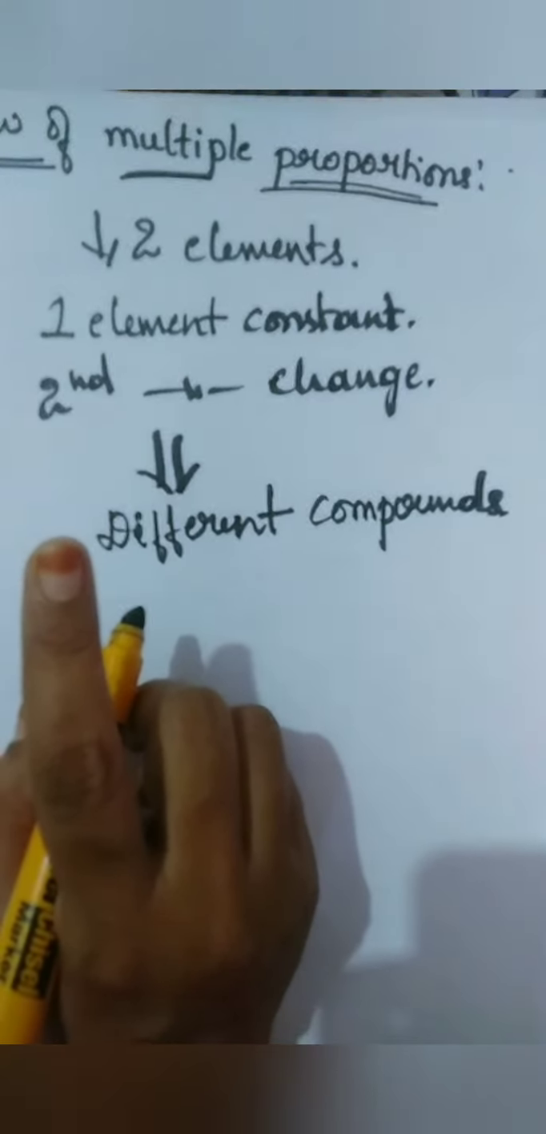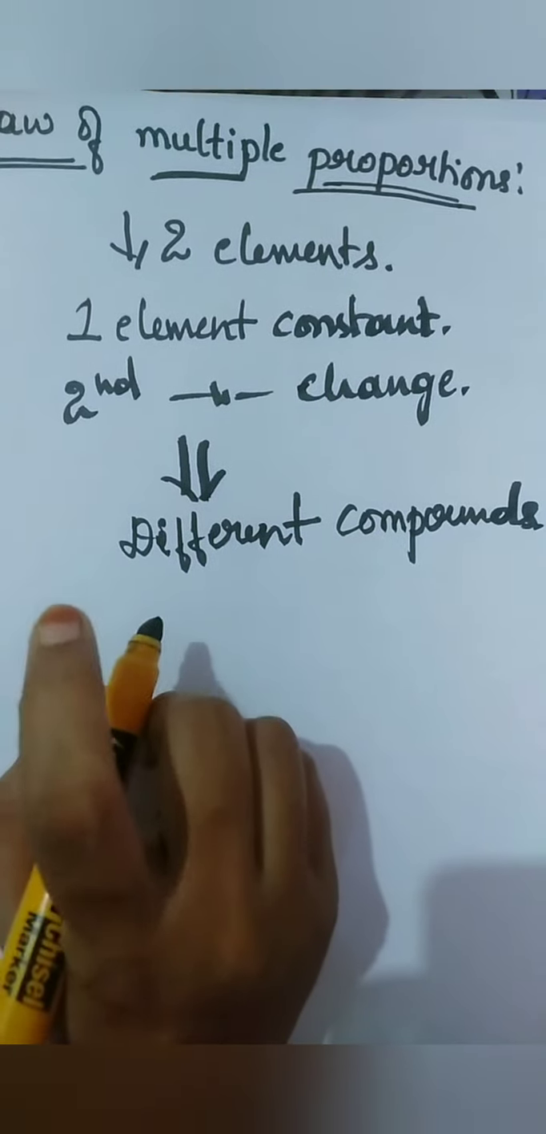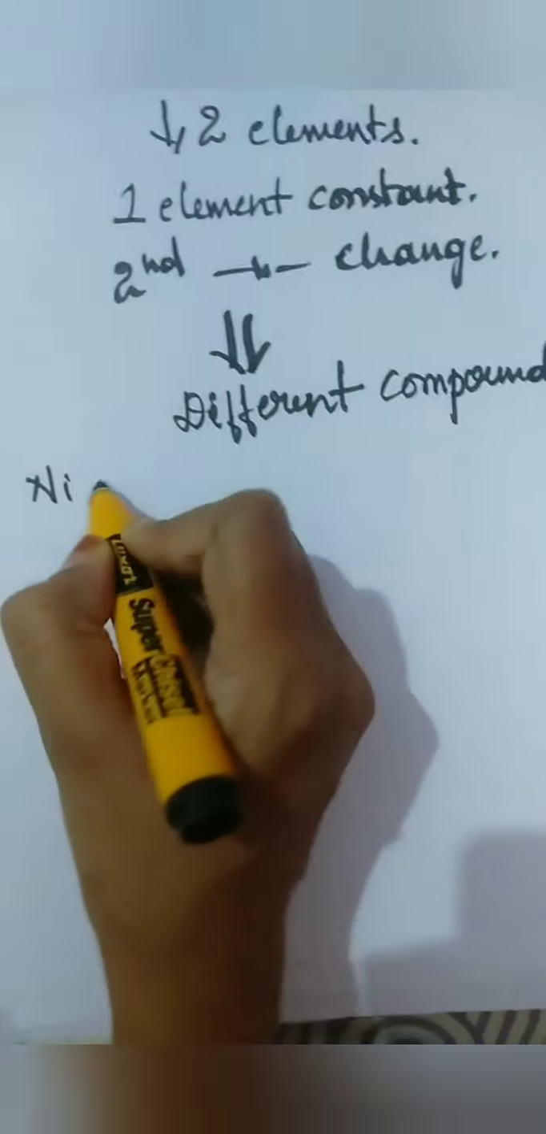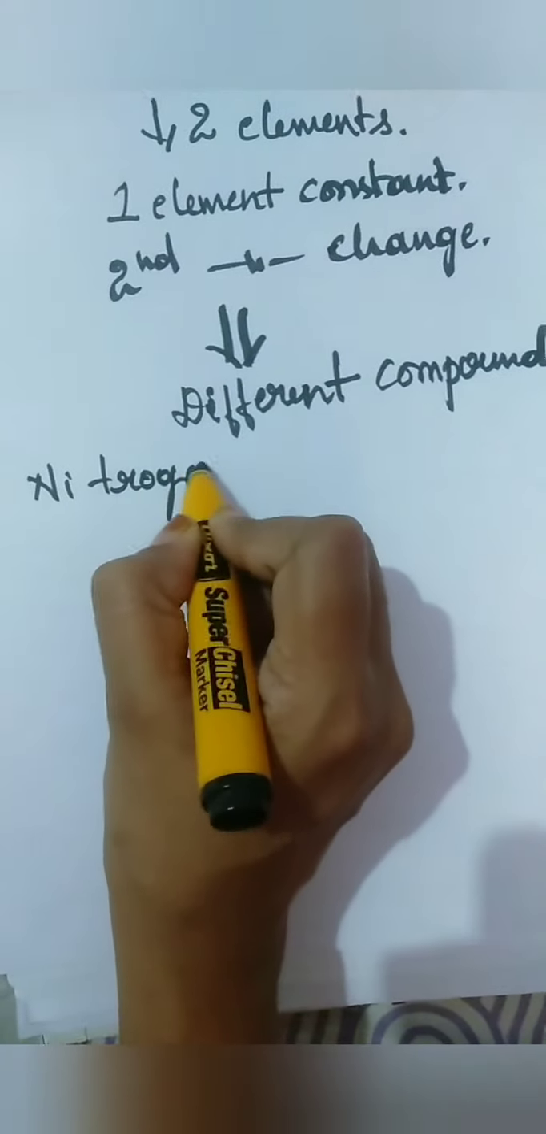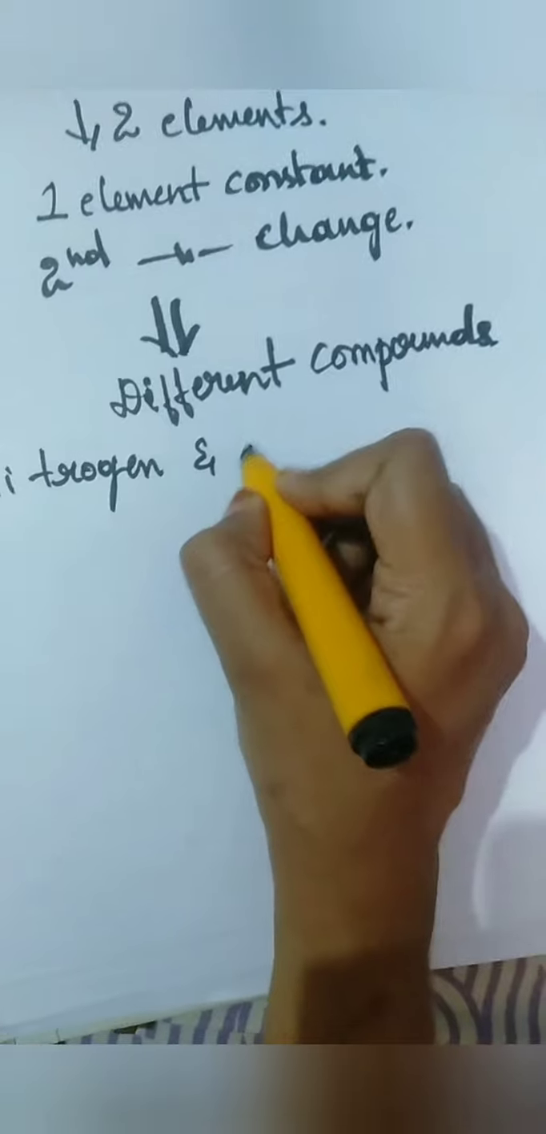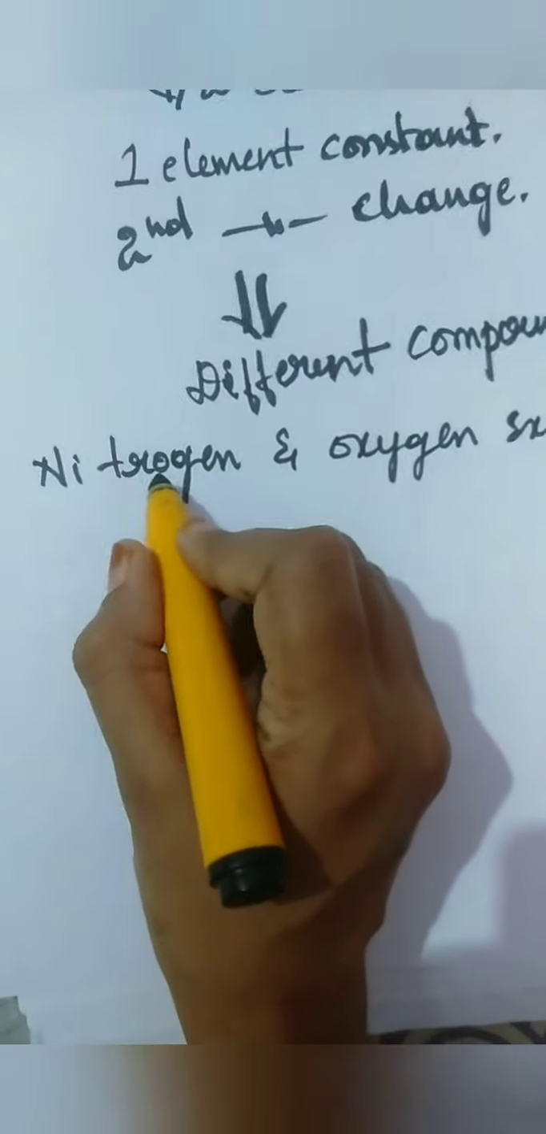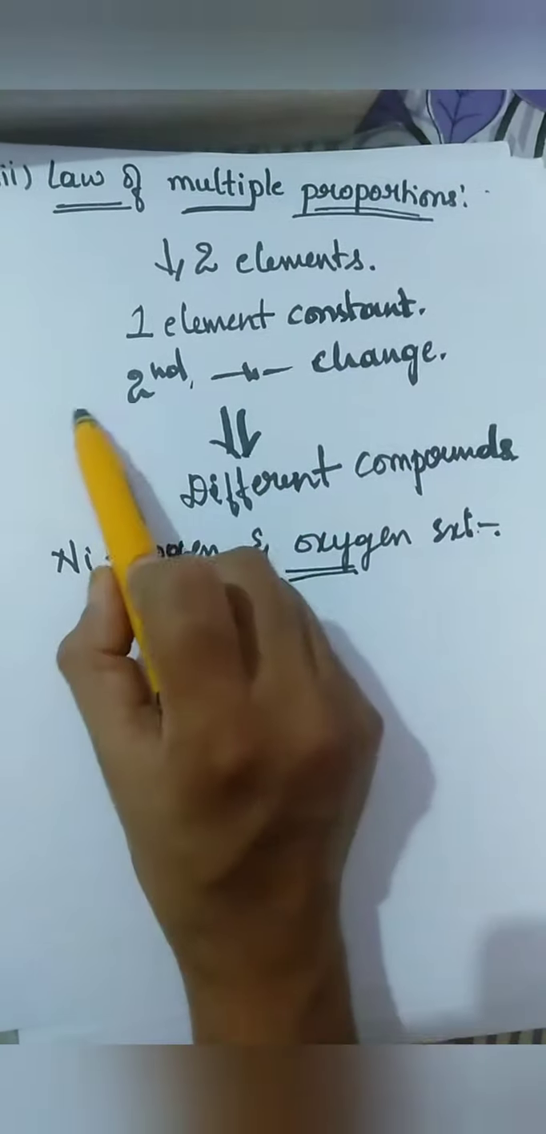Example: for the second law I took the example of carbon dioxide and carbon monoxide. Here also we can consider carbon monoxide and carbon dioxide, but those two don't give so many compounds, so I'll take nitrogen and oxygen as an example. You can see nitrogen is one element, oxygen is another element. As I said, one element is constant, the second changes.